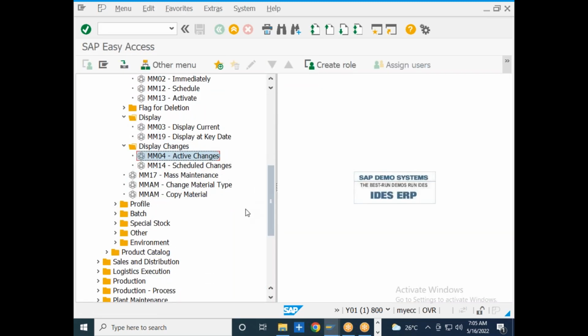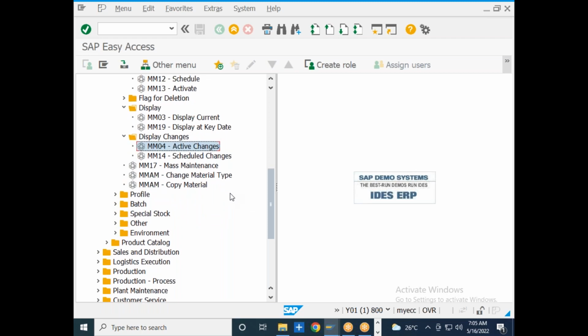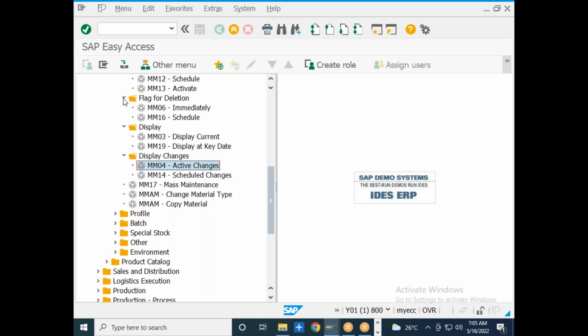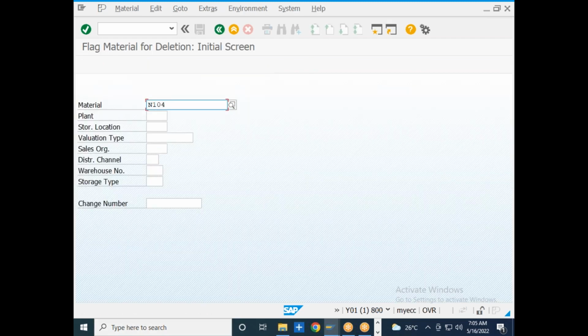Then I wanted to delete a material. I want to put the deletion flag for the material. MM06 is the transaction code to delete a material. I will go to the MM06.